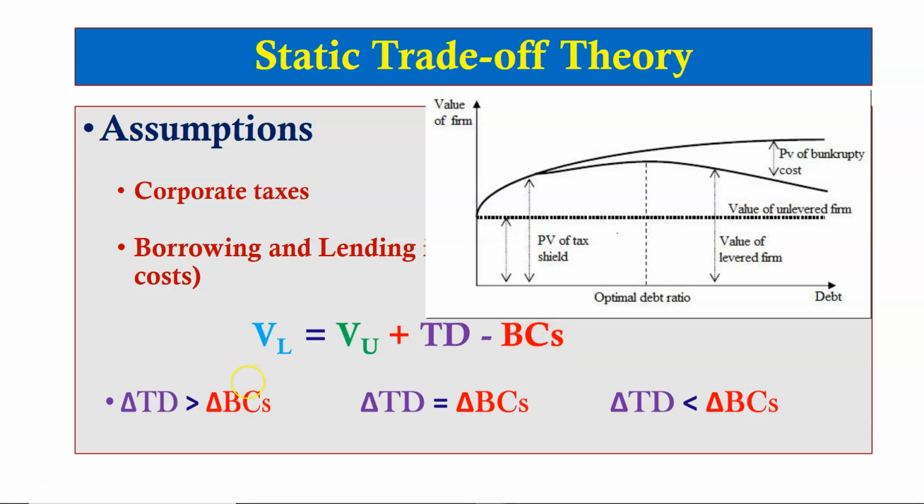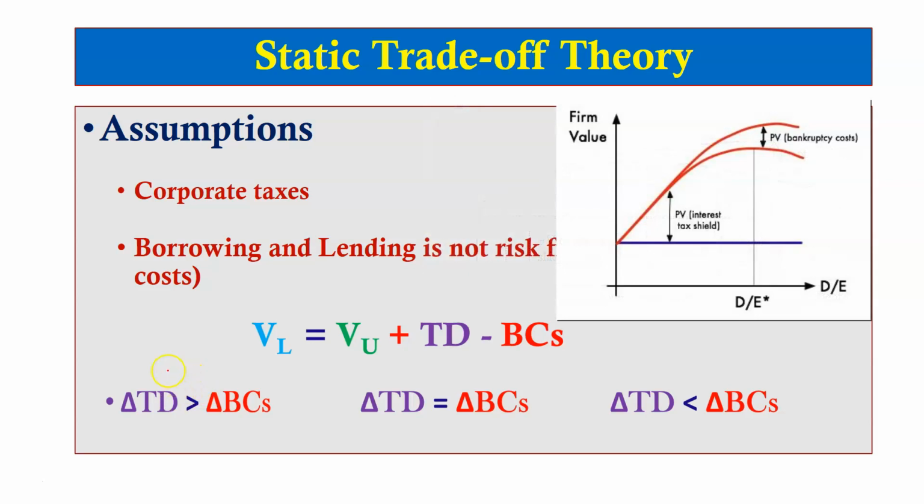The static trade-off theory implies that a firm will continue to borrow more and more money as long as the marginal value of the tax shield from borrowing is greater than the marginal value of the bankruptcy costs.